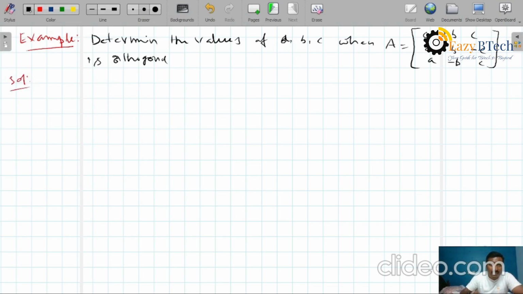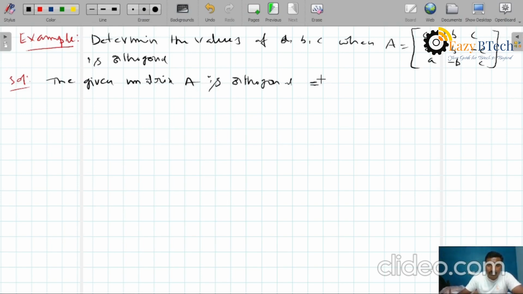What is given in the statement? The given matrix A is orthogonal.